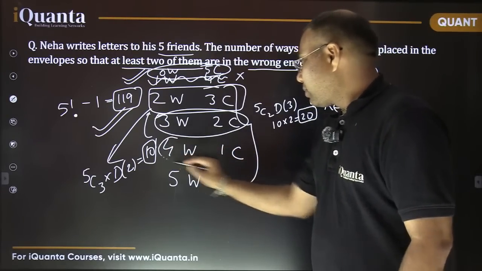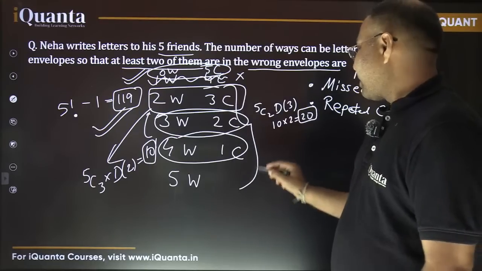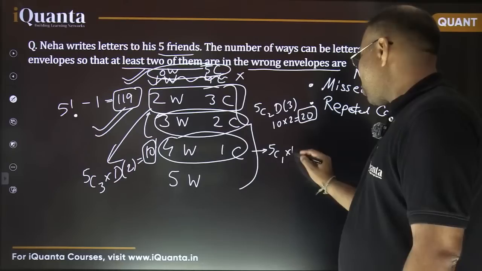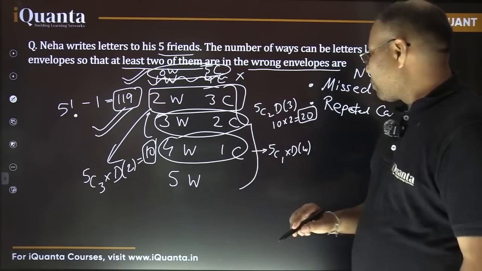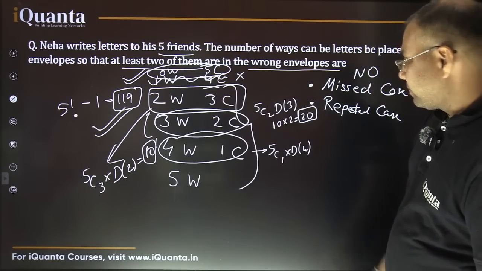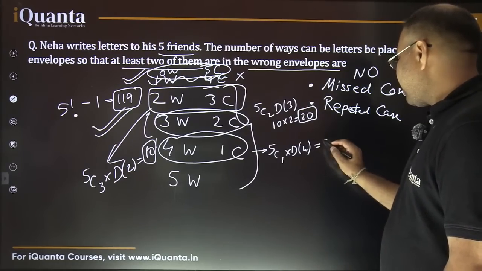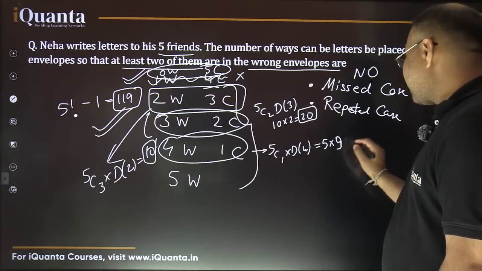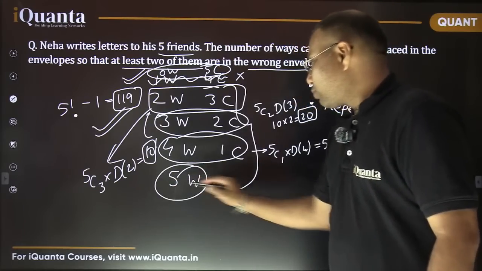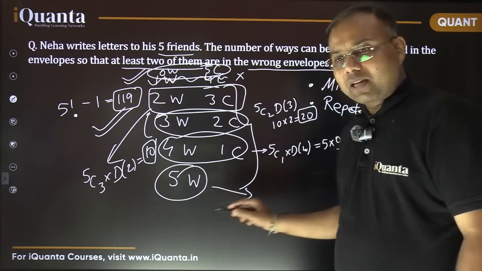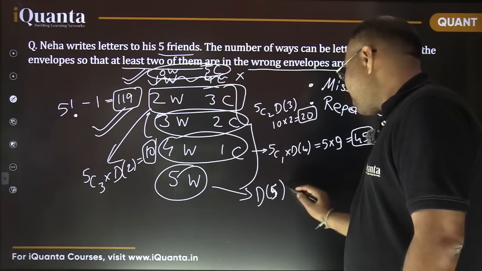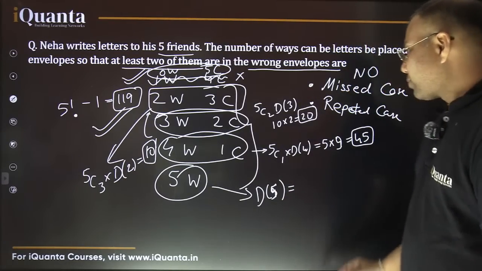Now this one. So 4 wrong and 1 correct. So which one is correct? 5C1. And derangement of 4 pairs. Do you know how much it is? Derangement of 4 pairs is 3 times 3, that is 9. So this is 5 into 9, that is 45 ways. And let's count this part also. So directly all the 5 pairs are being deranged. So it is derangement of 5 pairs. Do you know how much derangement of 5 pairs is? It is 44.